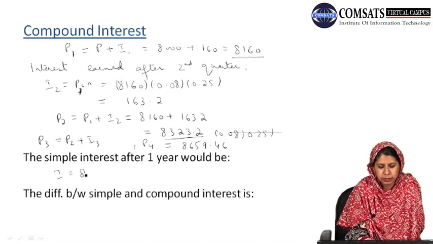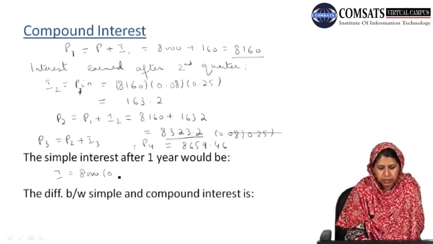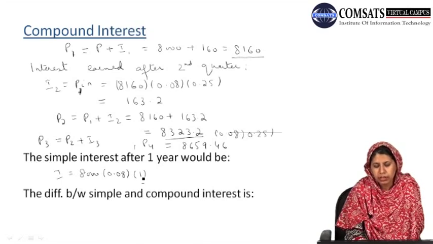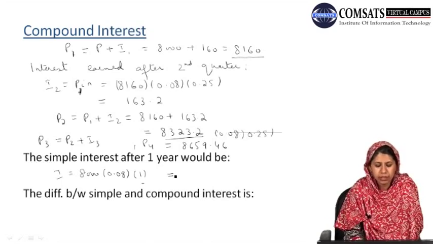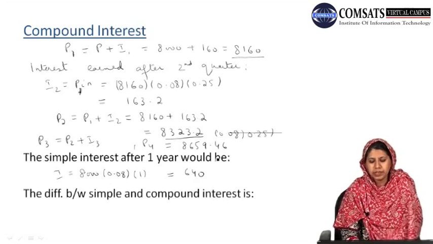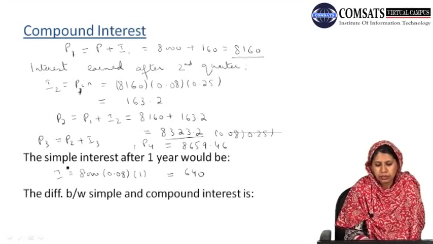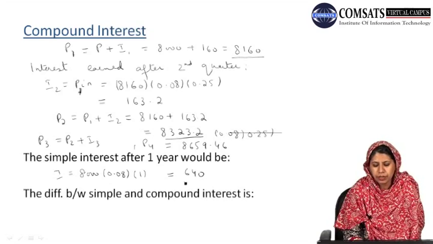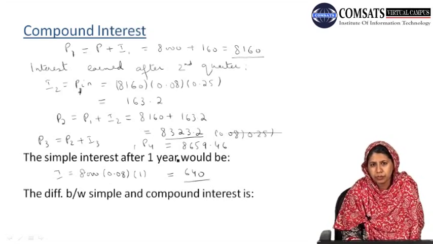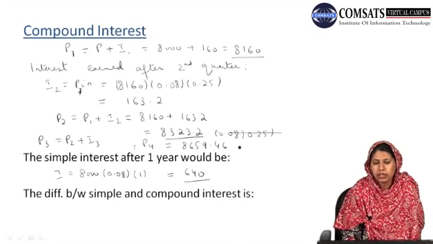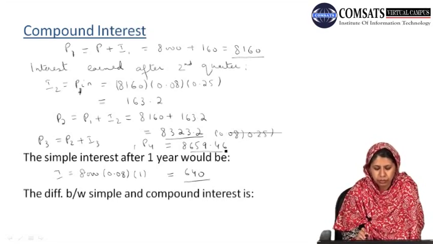Now if we want to calculate the simple interest after 1 year, the simple interest in this case, I, will be equal to the principal amount into the interest rate, which is 0.08, and n will be equal to 1 here, and here we obtained our value as 640, which means that in the case of simple interest after 1 year the amount will be increased by $640, and in the case of compound interest compounded quarterly the amount will be increased by $659.46.